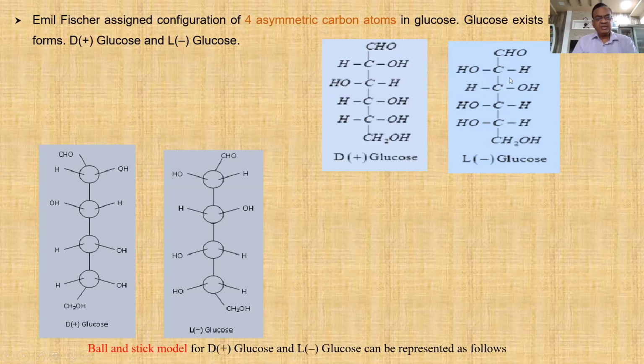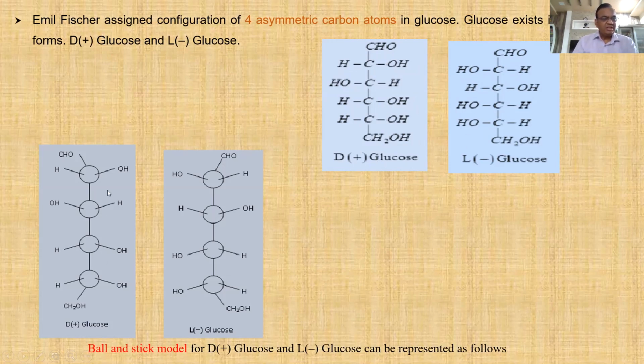So D plus and L minus, what is the difference? The group which is on the right hand side on the second carbon, you are observing on the left hand side. So mirror image. So D plus glucose and L minus glucose, Fischer projection formula is written on the group.